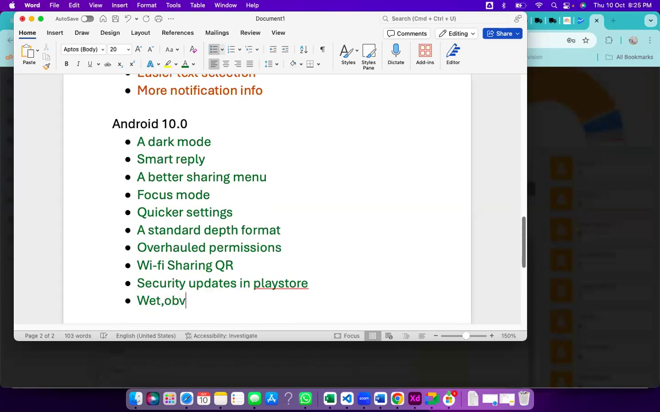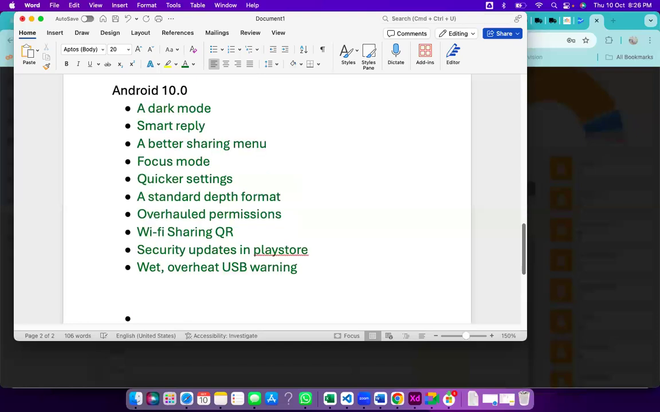Next are the wet and overheat USB warnings. To avoid wet and overheat problems, this feature has also been introduced. Let us say I have connected my mobile for charging. Once the 100% charging is done, it lets the user know that this is done. It will not pass the charge, the data, or power after that. It will stop the execution so that it will save your battery. So these all are Android 10 features.